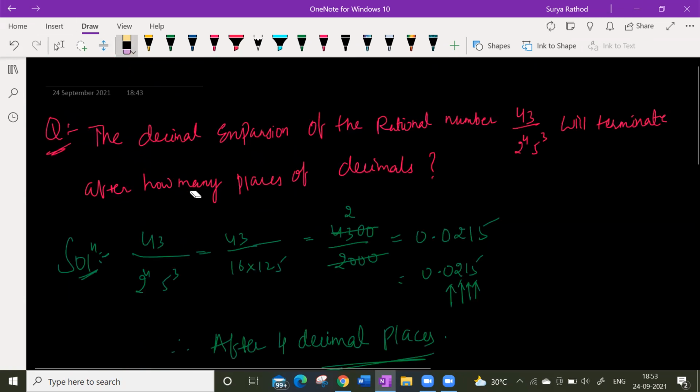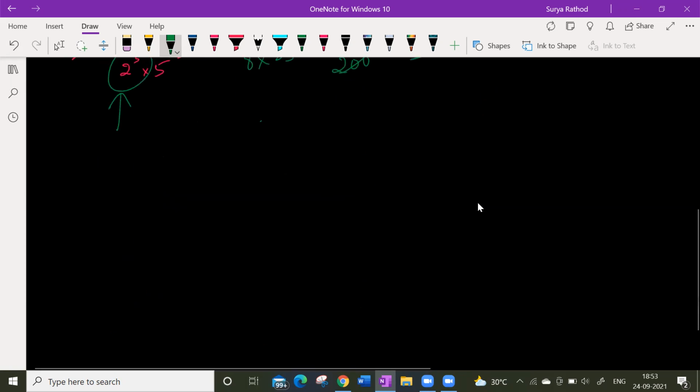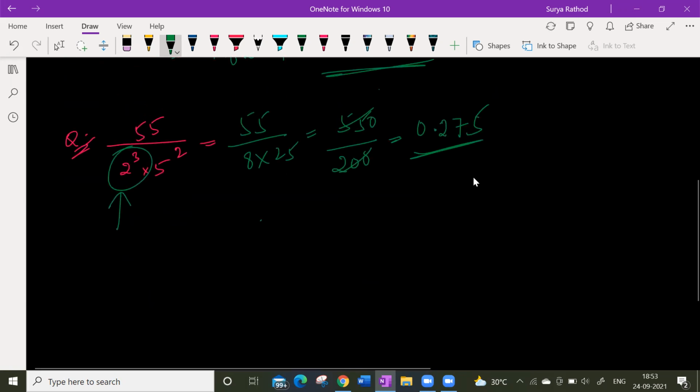Look at this here. The denominator is in the form of 2 power of 4 into 5 power of 3. So 4 decimals. Here also, I took a random example: 55 by 2 power of 3 into 5 power of 2. Actually, we used this method, but we didn't realize this is a shortcut. But very good. So 2 power of n into 5 power of m.